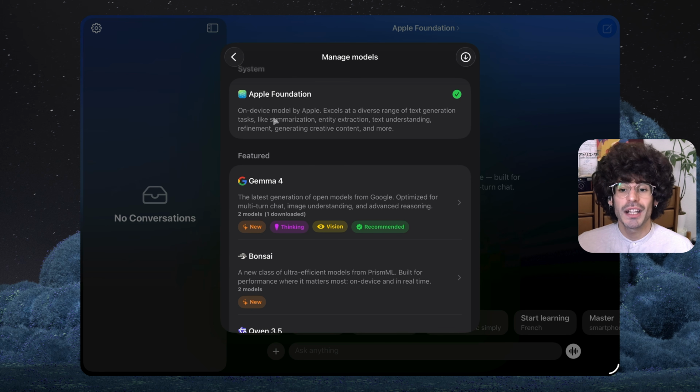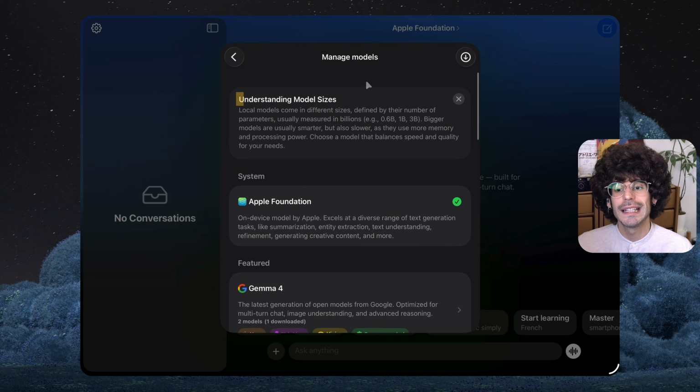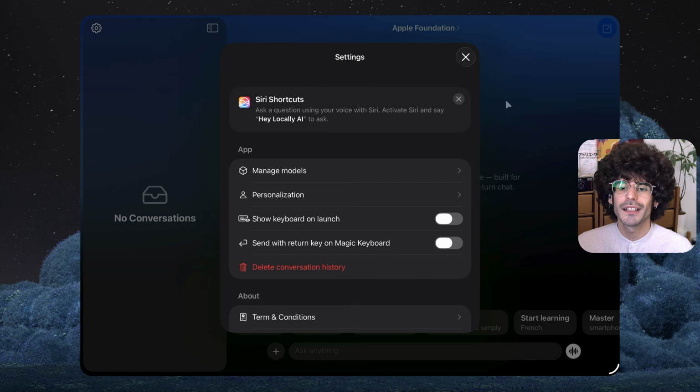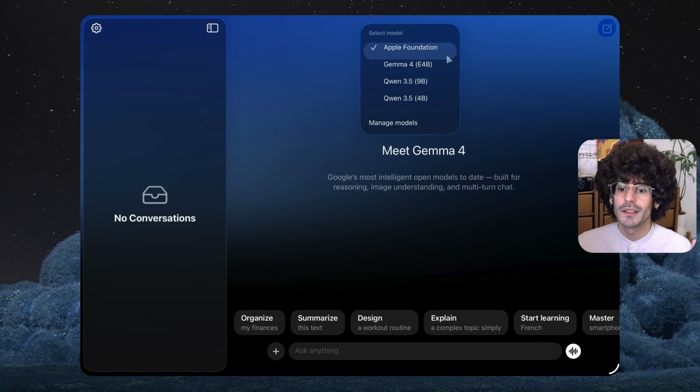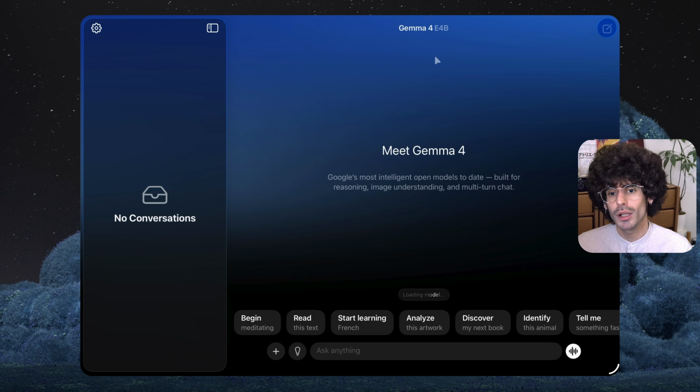In case you forget about how the whole parameter thing works, you can see a summary here in the settings too. Once the model is downloaded, you can start a new chat and select the model you want to choose at the top. It will then show a small info saying loading model, which takes a moment. Then you can go ahead and start your chat as you would do with any other AI chatbot.